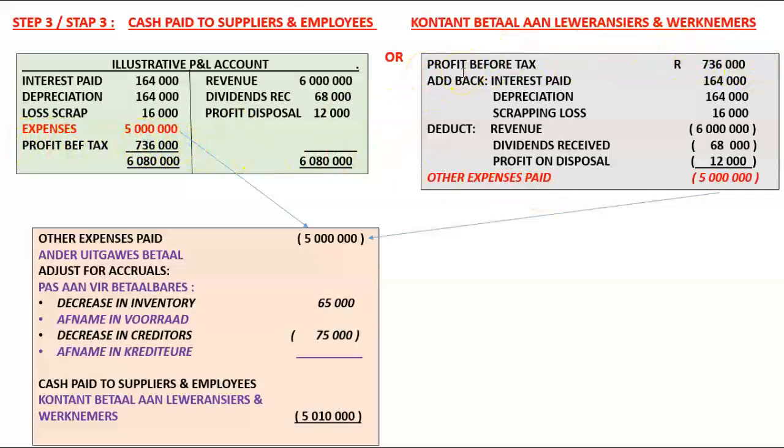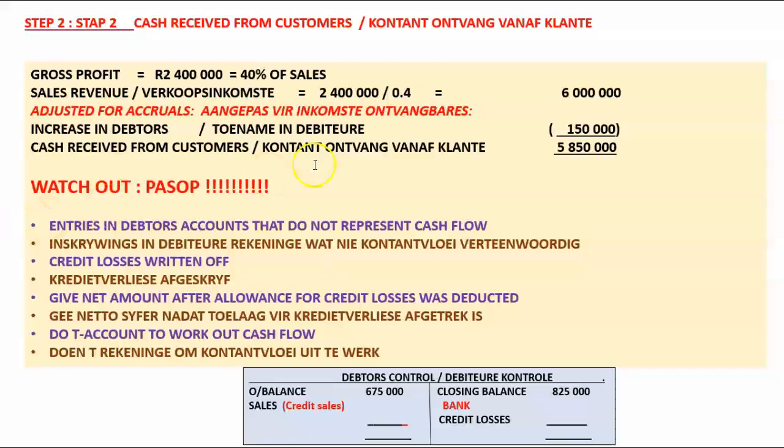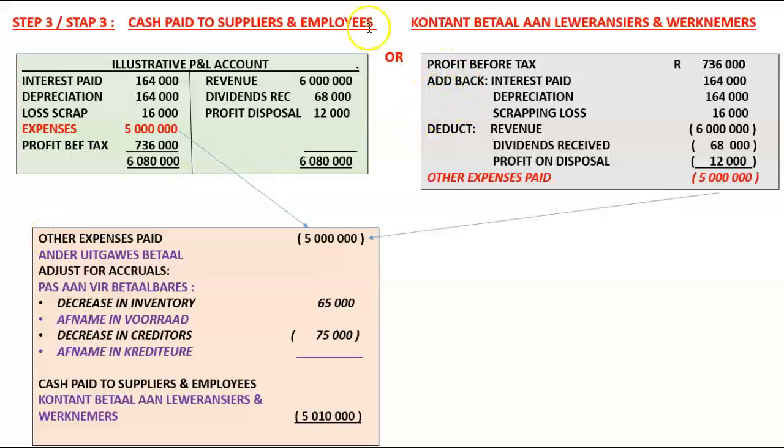Now, what do we have to account for against this one? We want to work out expenses converted into cash. That is what this is all about. Now, expenses converted into cash says take out revenue. It's got nothing to do with expenses. And we've worked out revenue here as 6 million Rand. Sales, in other words. Sales, 6 million Rand.